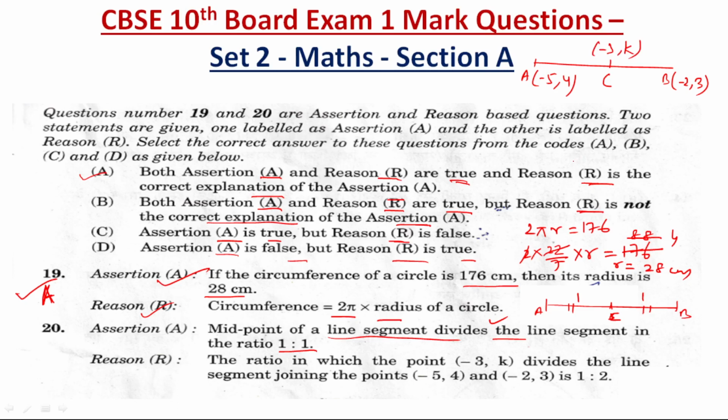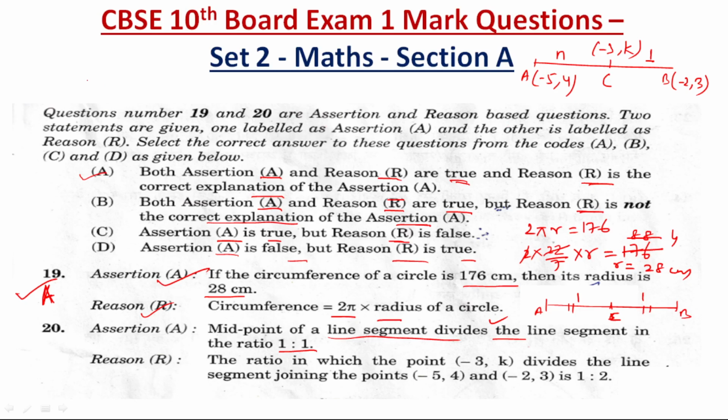Now we need to find out in which ratio it is getting divided. So suppose minus 3, K is dividing this line segment in the ratio n:1. I am taking it as n:1 because K is there, so I am not writing K:1. So in that case, we know the formula.